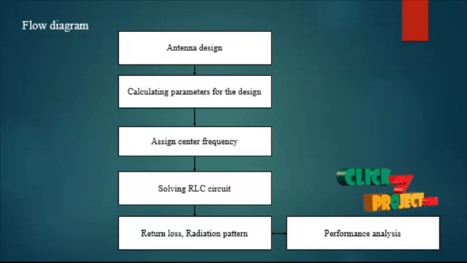Let us discuss the flow diagram of the product. This is the overall flow diagram. First of all, design the antenna and calculate the parameters for the design, then assign the center frequency, and then solve the RLC circuit, that is the resistance, inductance and capacitance circuit, and finally calculate the return loss and radiation pattern. Finally, performance analysis of the antenna design.